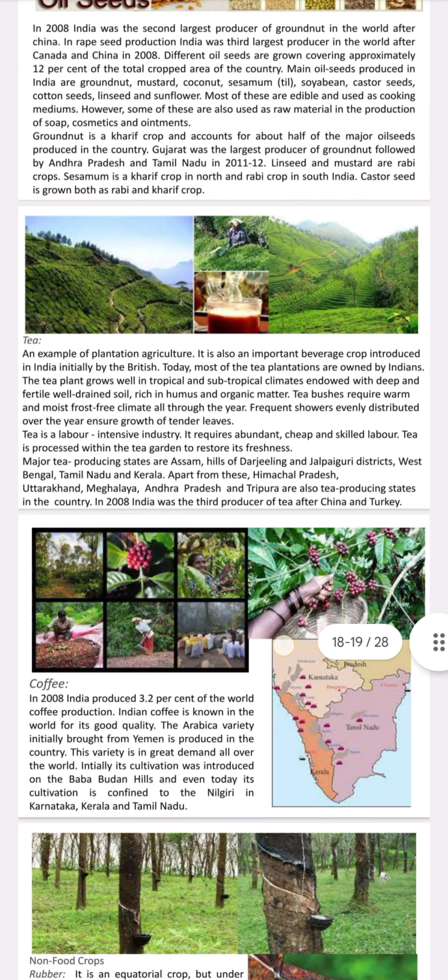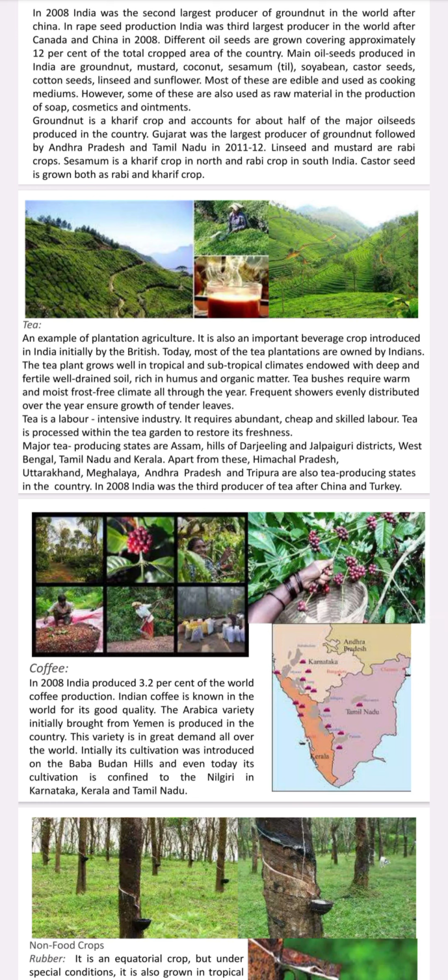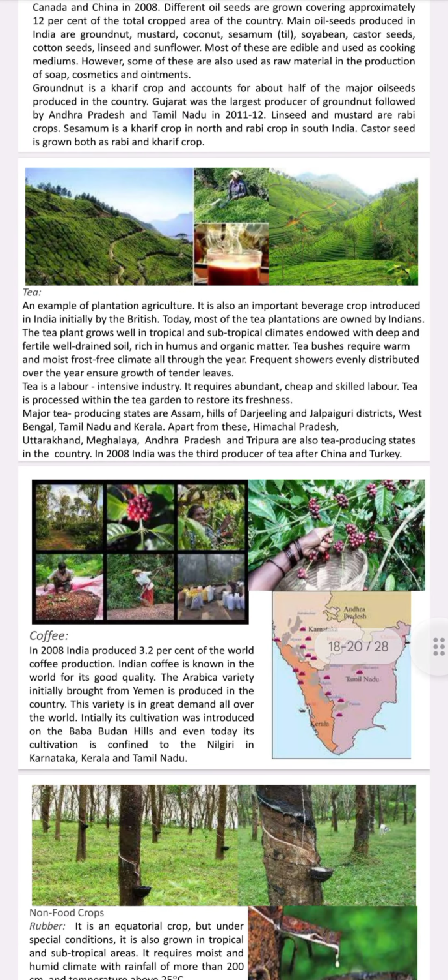Tea. Tea is an example of plantation agriculture. It is an important beverage crop introduced in India initially by the British. Today, most of the tea plantations are owned by Indians. The tea plant grows well in tropical and subtropical climates, endowed with deep and fertile, well drained soil rich in humus and organic matter. Tea bushes require warm and moist, frost-free climate all through the year. Frequent showers evenly distributed over the year ensure growth of tender leaves.